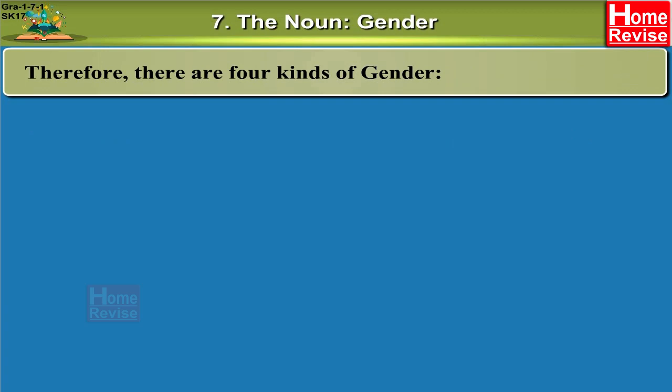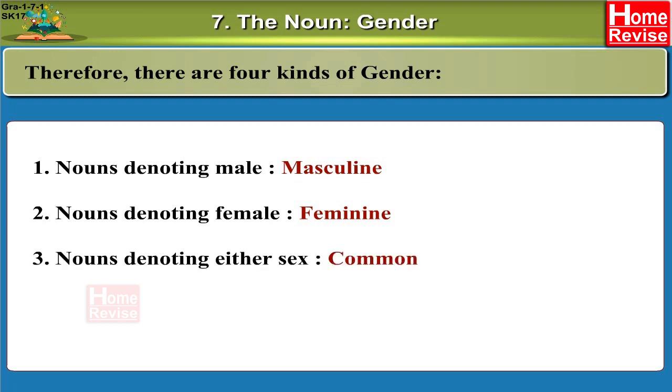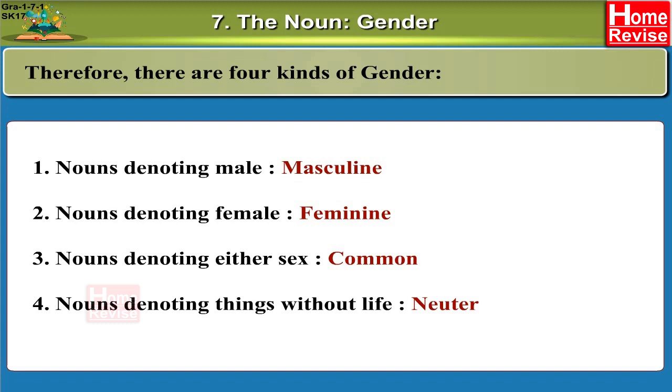Therefore, there are 4 kinds of gender. 1. Nouns denoting male, masculine. 2. Nouns denoting female, feminine. 3. Nouns denoting either sex, common. 4. Nouns denoting things without life, neuter.